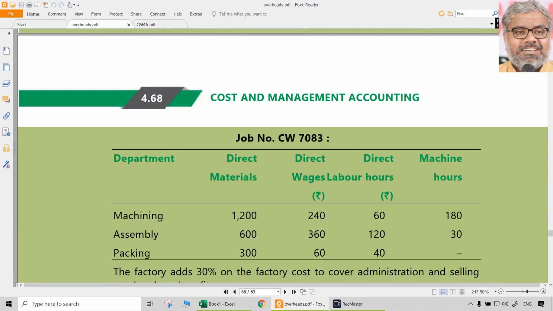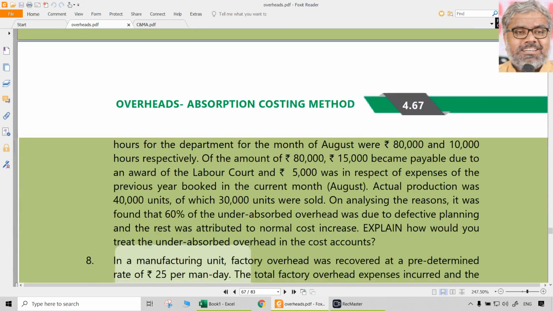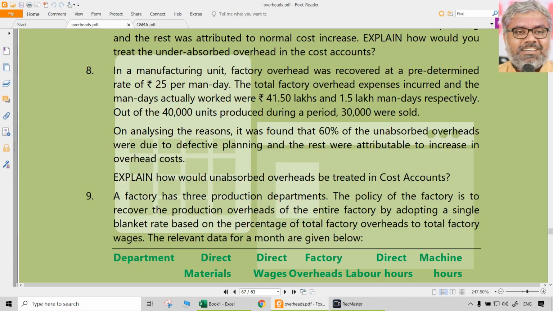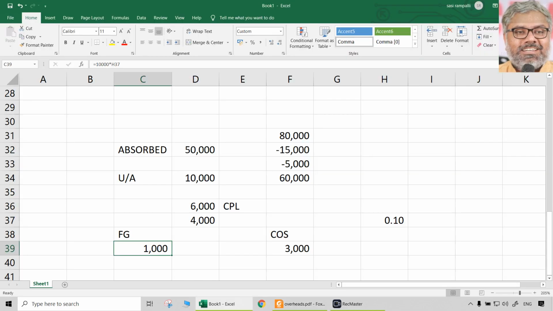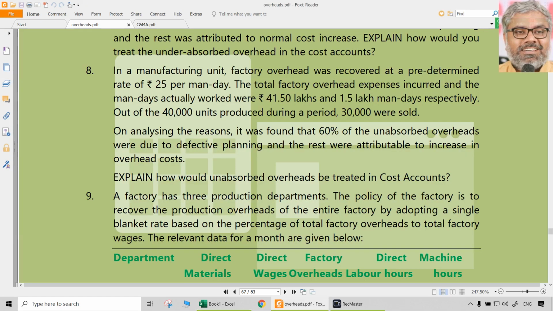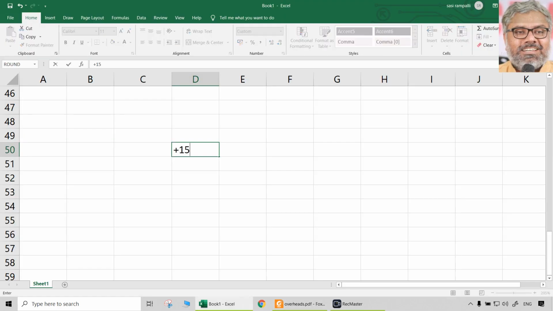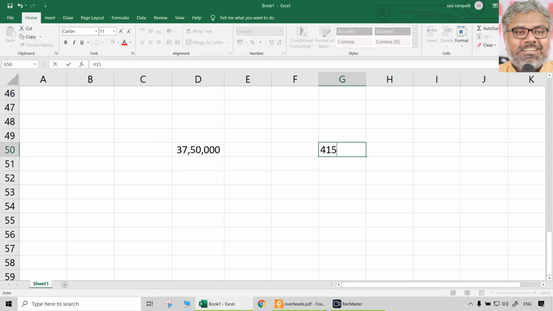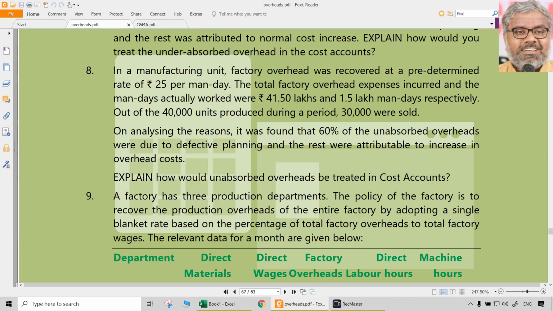Now, let us go to another question. It's the 8th question, similar one. In a manufacturing unit, factory overheads are recovered at a predetermined rate of 25 per man day. The total factory overhead expenses incurred and man days worked are actually 41.5 lakhs and 1.5 lakhs man days. Okay, 1,50,000 man days multiplied with 25 per man day. First of all, this is 37,50,000 going to be the absorbed overheads. That is clear. Then overheads incurred are how much? He said 41,50,000. Okay, that is clear.